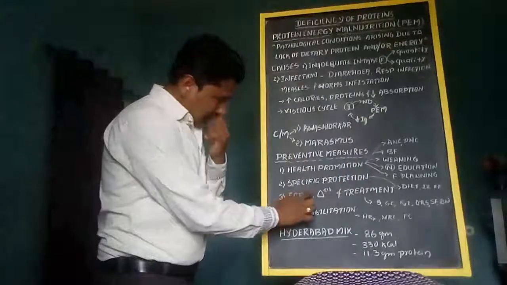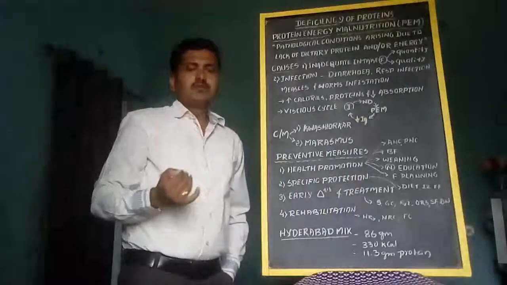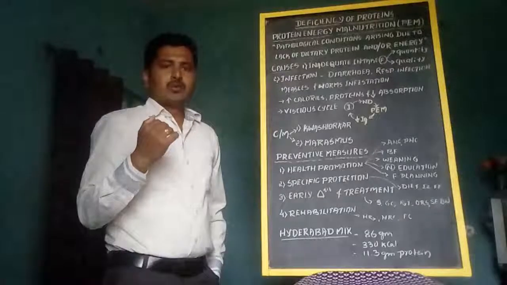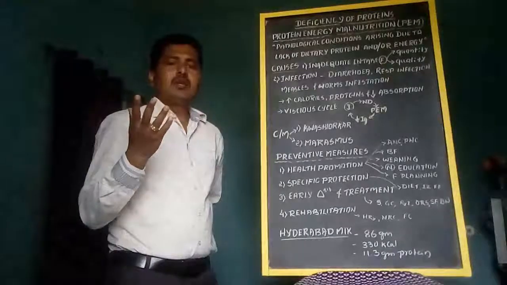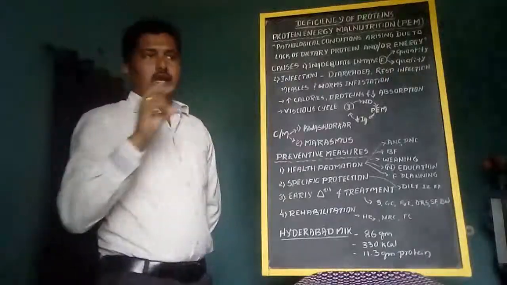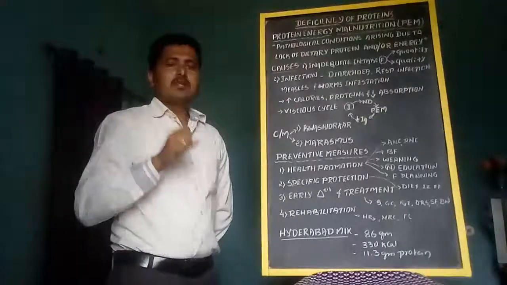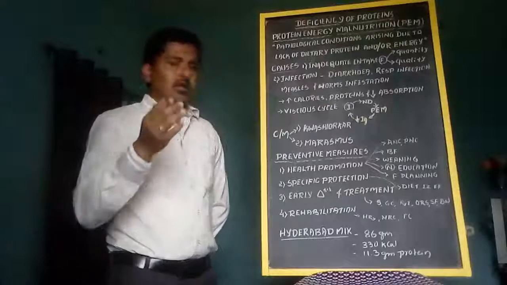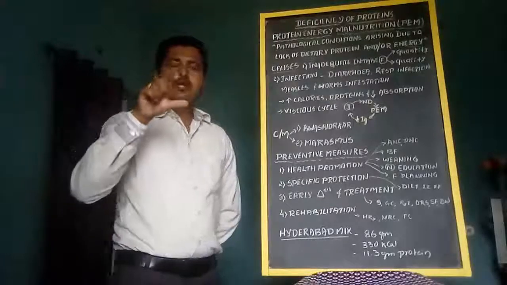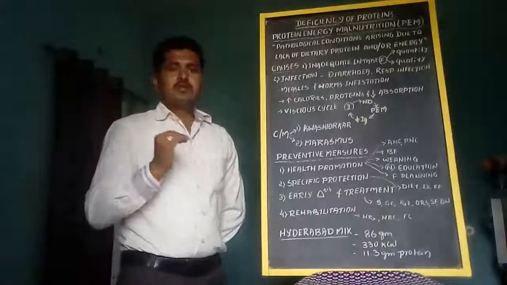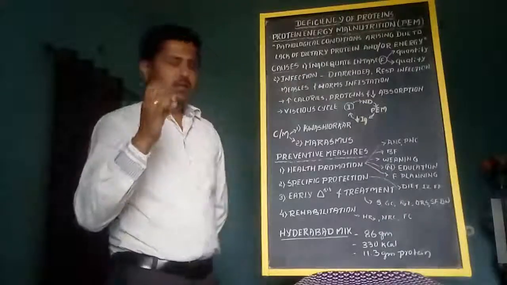And next one, early diagnosis and treatment. Here we have to conduct periodical surveillance. Which areas are more prone to protein energy malnutrition, which districts are more prone, and what are the main causes for protein energy malnutrition. That's why we have to conduct surveillance every 5 years or every 10 years for the identification of cases.